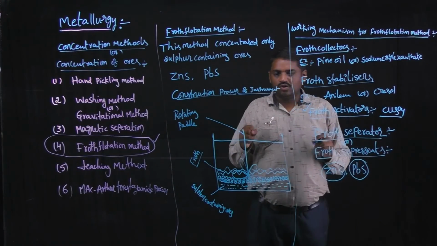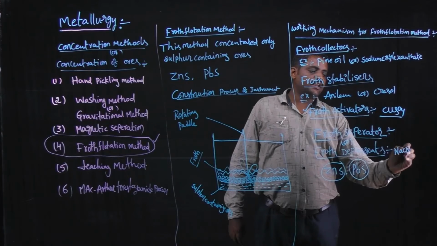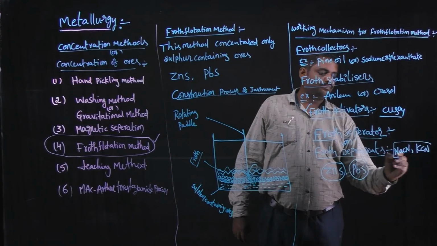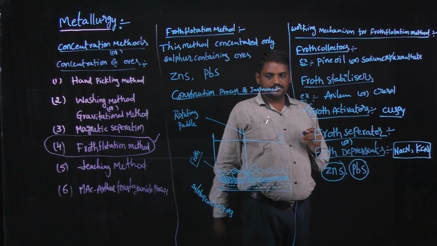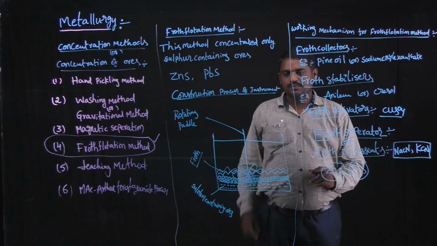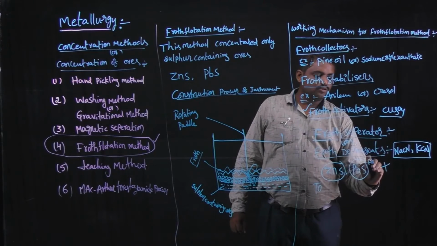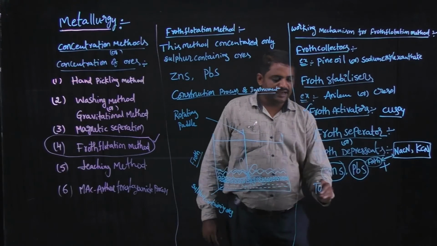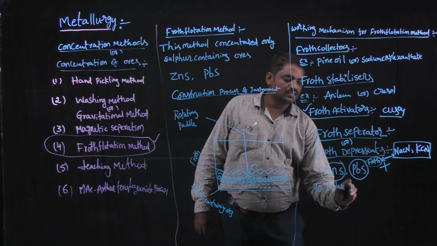the resulting froth is added with NaCN, sodium cyanide, or potassium cyanide. These molecules are known as froth depressants. So the resulting froth is added with froth depressants to produce different colors. The froth and the froth depressants are both added to produce different colors.